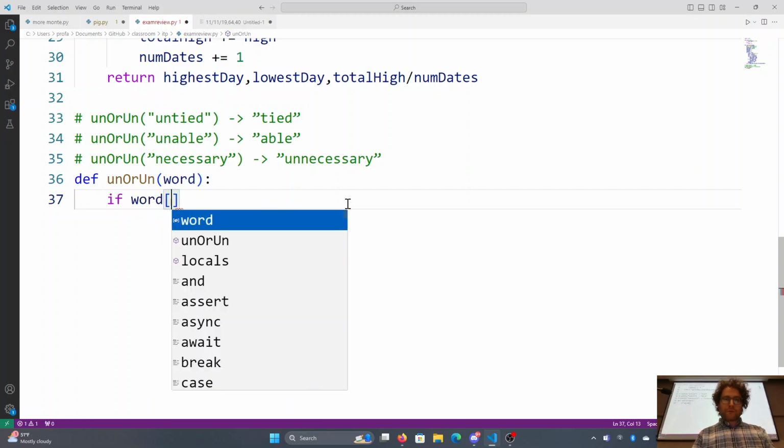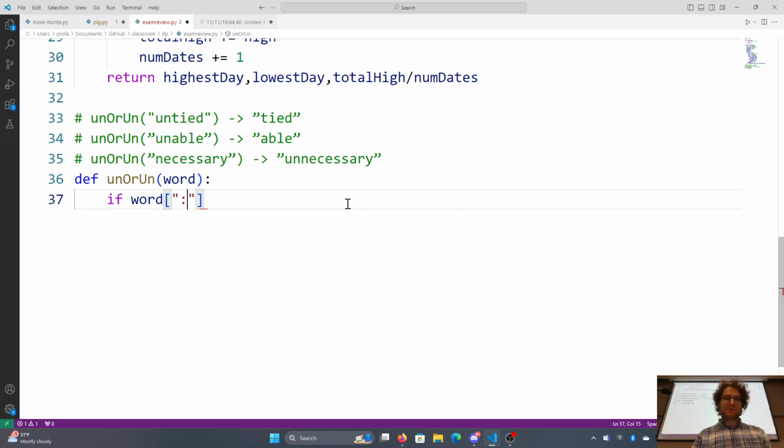The word, the first 2 characters, I would do a slice of this. Or if you're feeling really uncomfortable with slice notation, you can take advantage of the fact that I said it's guaranteed to be at least 3 characters long to just simply concatenate the first 2 characters. Right? So there's one way to do that. I personally prefer the slice notation, and so should you.